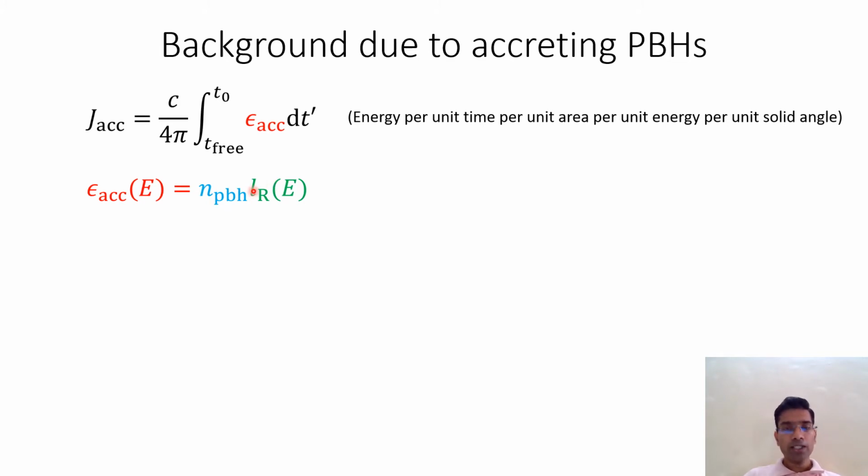For the number density, we assume that it's a monochromatic distribution of the primordial black holes, and we assume that the mass density of the primordial black holes is some fraction of the dark matter density, and that fraction is f_PBH that I mentioned earlier. But the most challenging part of this calculation is the calculation of the luminosity Lr for a single accreting primordial black hole.